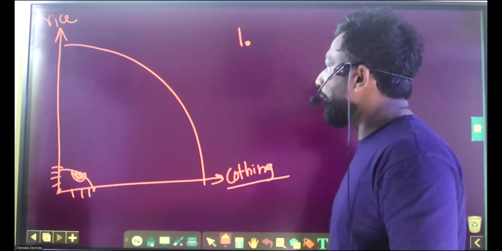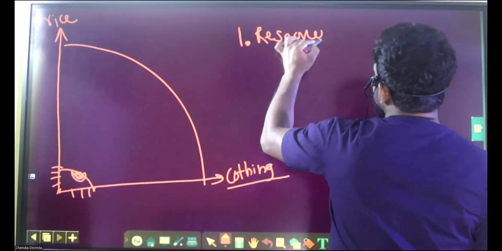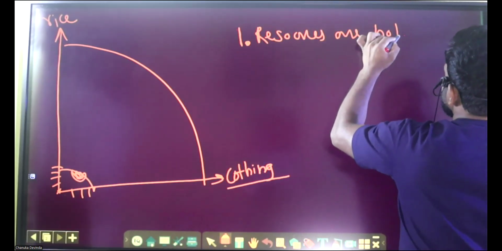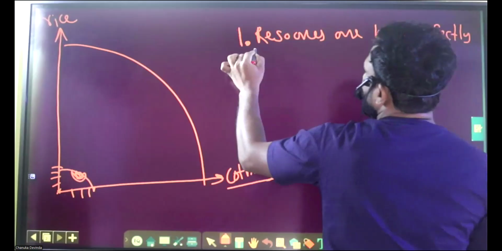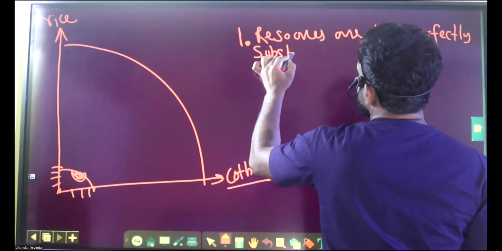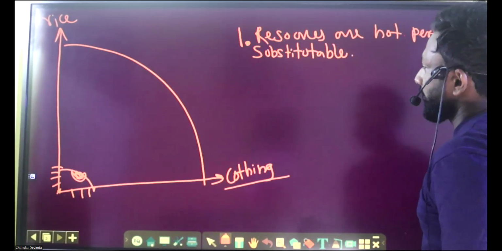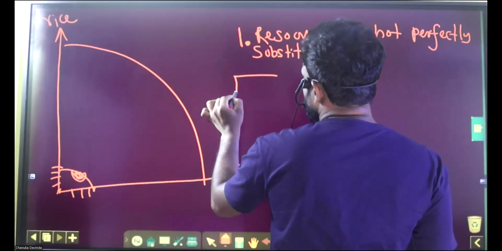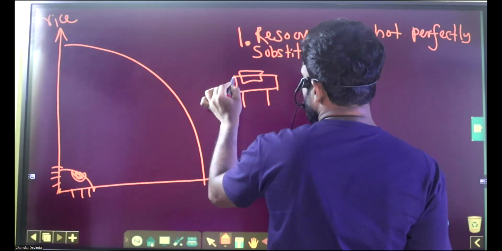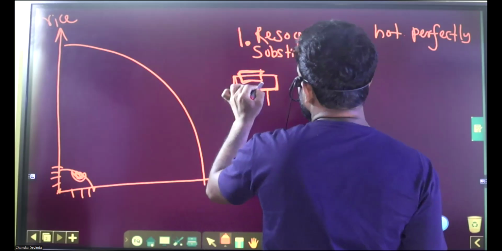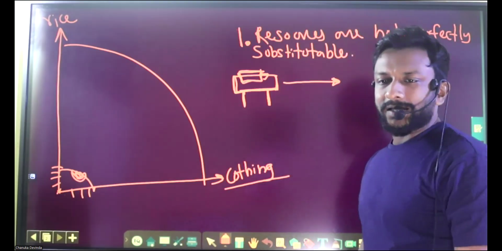Right, here it was the first point. The resources are not perfectly substitutable. That means, let's take a machine that we take for cloth production, right? Let's take a Juki machine. That Juki machine, you can't utilize it for rice production.